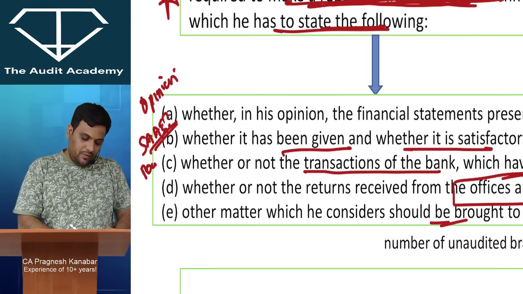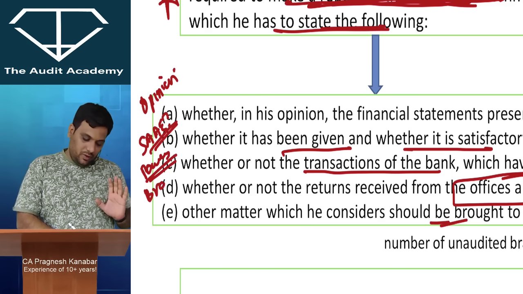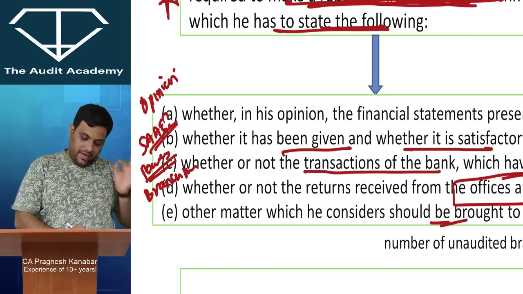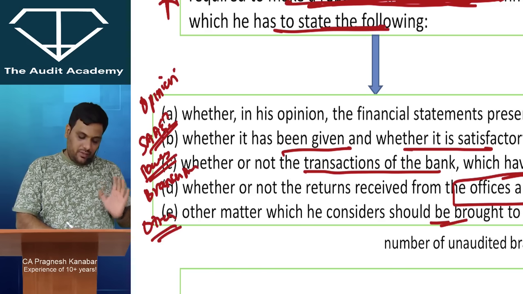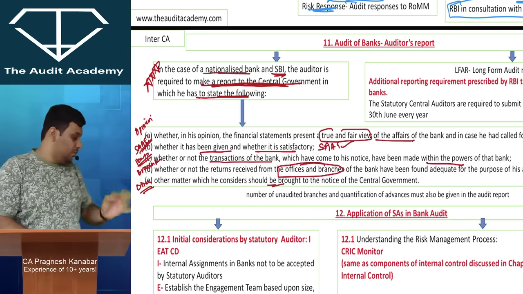Third is about powers of the bank, whether the transactions are within the powers of the bank or not. Fourth is about branch accounts. And fifth is about any other matter which he wants to bring to the notice of the central government. So this can be a proper 4 marks question.